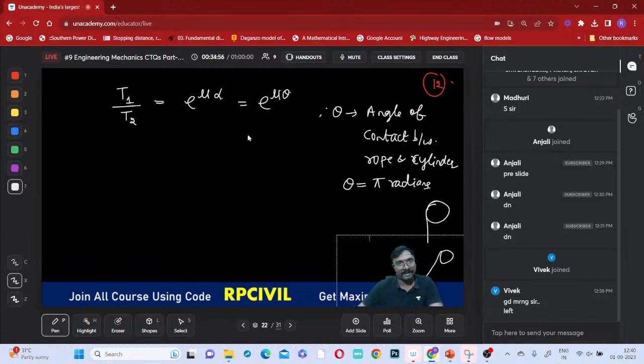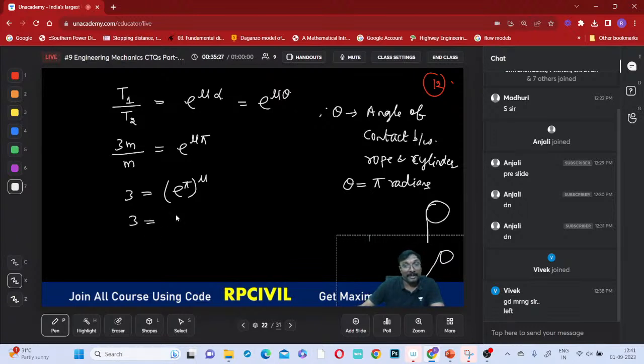Here it is pi radians only. Now tell me, T1 is 3 times the mass, divided by T2, which is 1 times the mass, equal to e power mu, coefficient of friction, into pi. So 3 equals e power pi whole power mu. Can we write it like this? Yes. What is e power pi? E power pi is nothing but 23.14 power mu. Then if you apply this, what is the mu you can say?